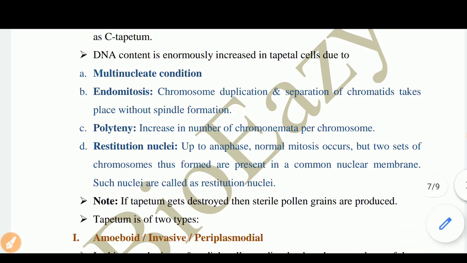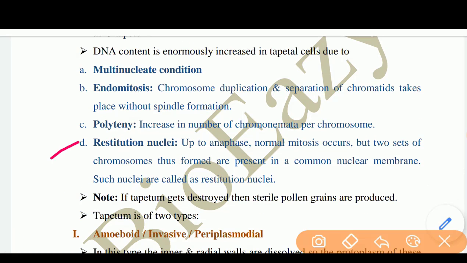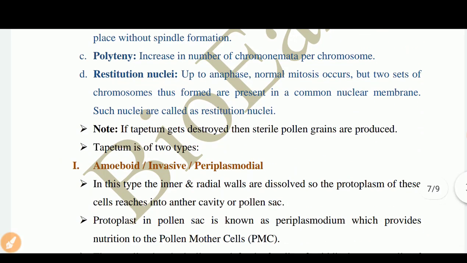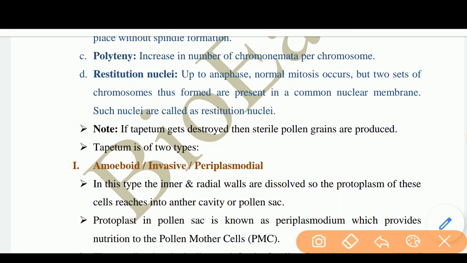Next is the restitution nuclei. Up to anaphase, normal mitosis occurs, but the two sets of chromosomes thus formed are present in a common nuclear membrane. Such nuclei are called restitution nuclei. Next is the note: if the tapetum gets destroyed, then sterile pollen grains are produced.